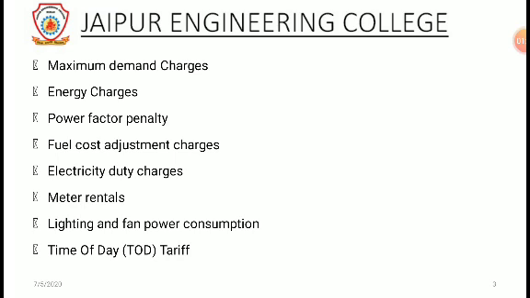Energy charges. This charge is related to energy consumed during the month, the billing period, and the corresponding rates. Some utilities now charge on the basis of apparent energy, which is a vector sum of kilowatt hour and kilovolt ampere hour. Power factor penalty. This charge is related to utilities which penalize drawing reactive power from the grid. Fuel cost adjustment charge. This charge is related to adjusting for increasing fuel expenses over a base reference value.